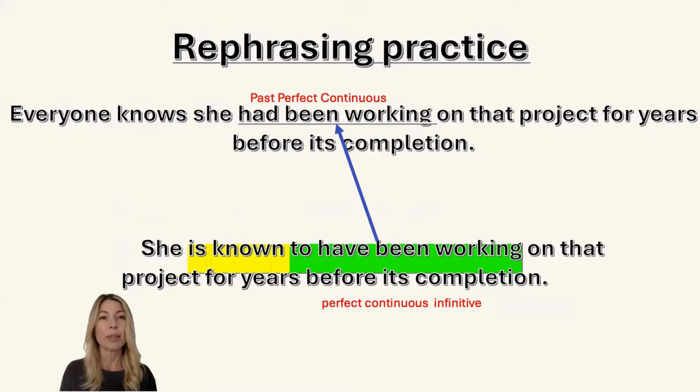So if you have this situation, you still use perfect continuous infinitive, to indicate this past action. She's known to have been working on that project for years before its completion. Okay, I hope you're still with me, you're still focusing on what I'm saying.